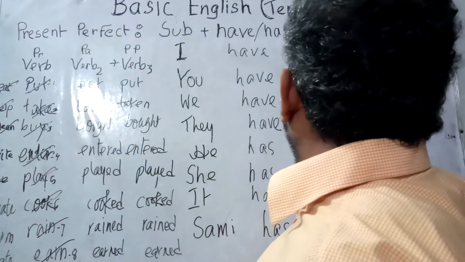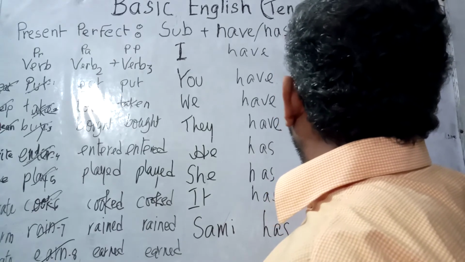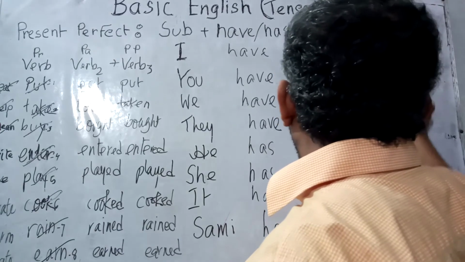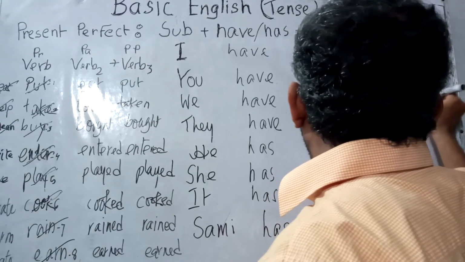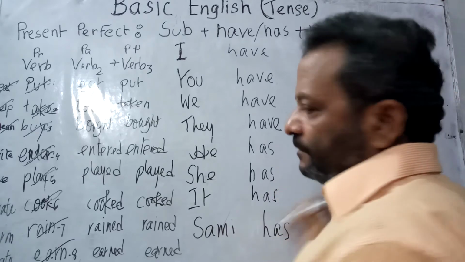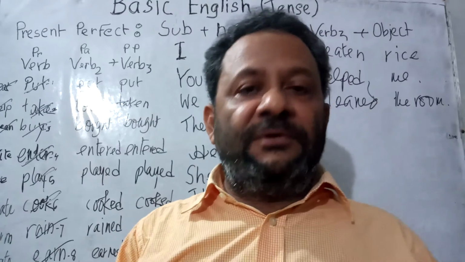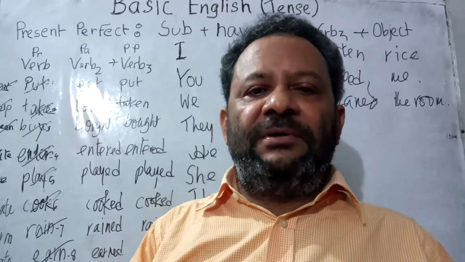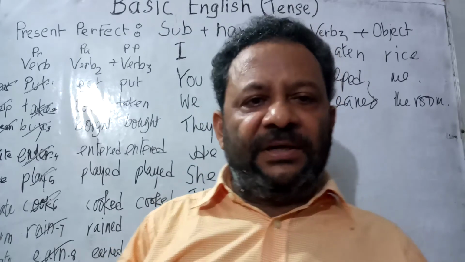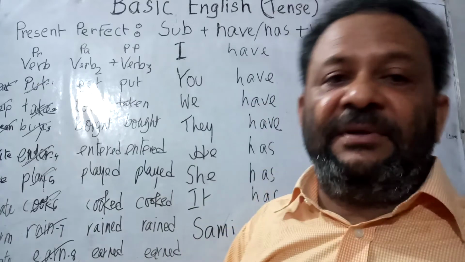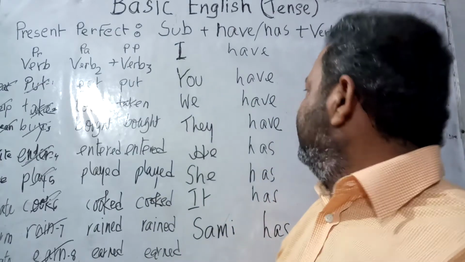Now, the word clean has come. We have cleaned, C-L-E-A-N-E-D. We have cleaned the room. Instead of room, we can use, we have cleaned the mosque, we have cleaned the book. This is how, by changing the object, by changing the subject, again, new sentences can be made.